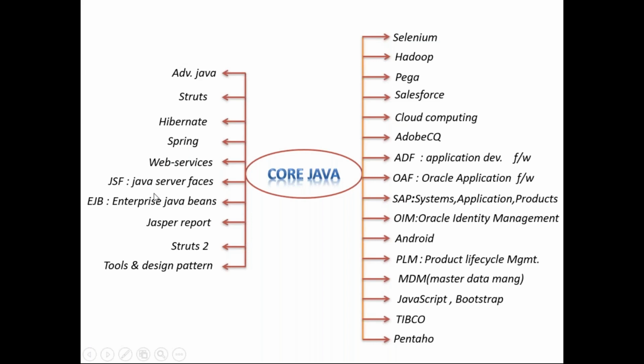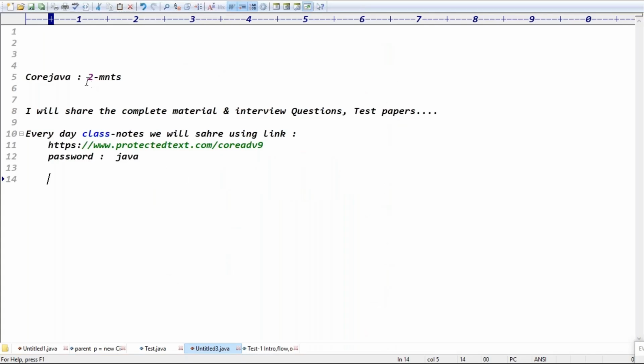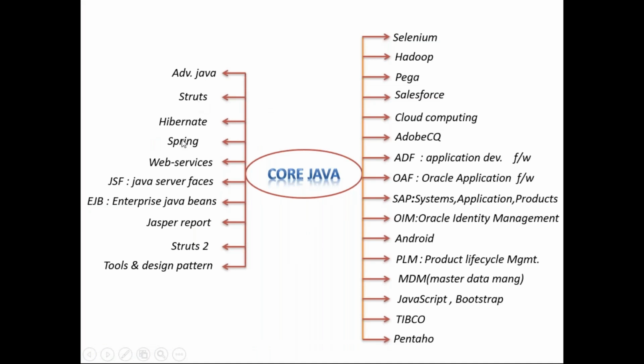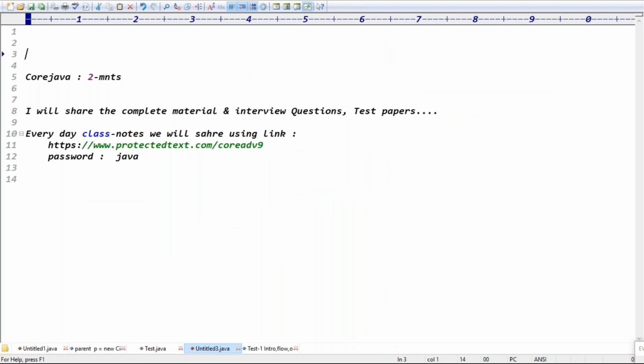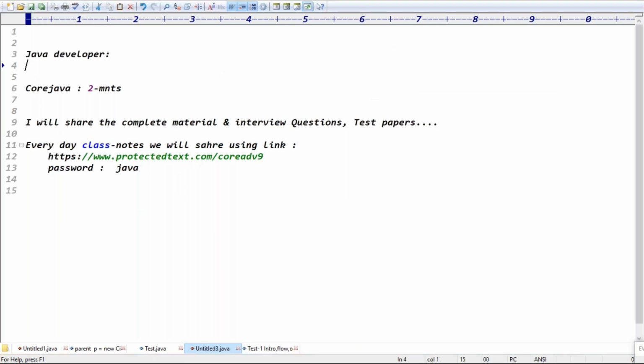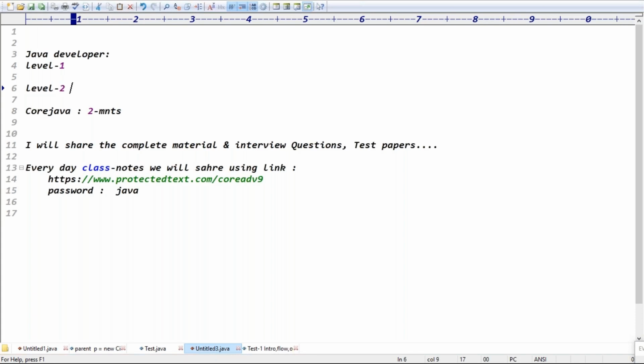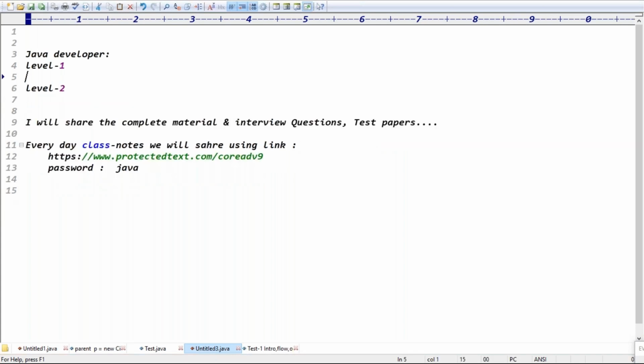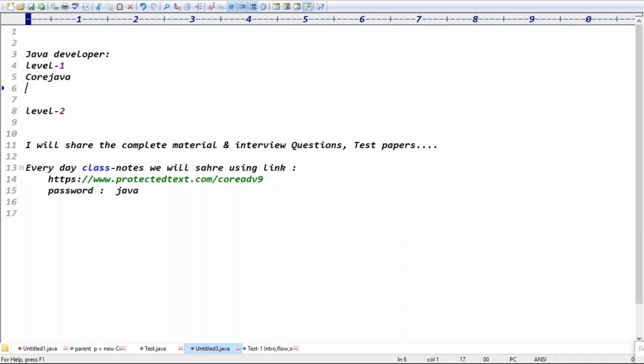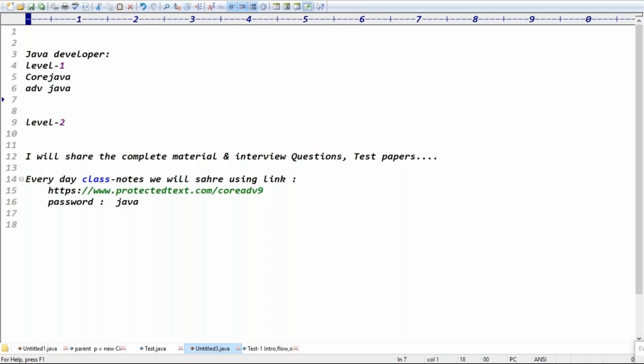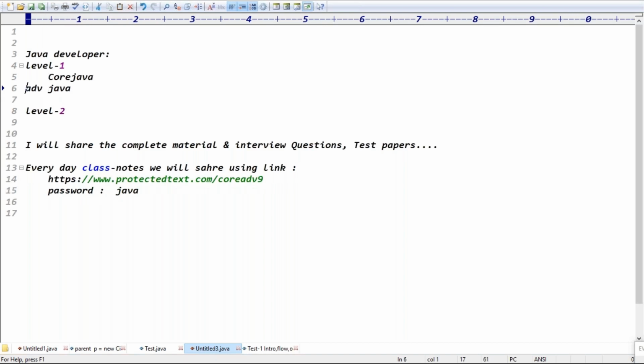So to become a Java developer, to what extent do we require the information? To become a Java developer, Struts, Hibernate, JSF, EJB, Jasper Reports are all not required, guys. How much we require, we require two levels. Level one and level two. Level one, we need to take core Java and advanced Java.